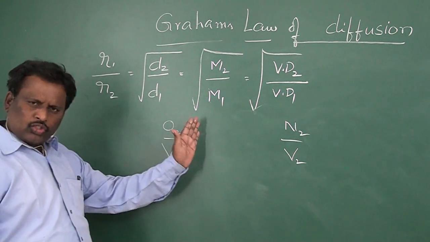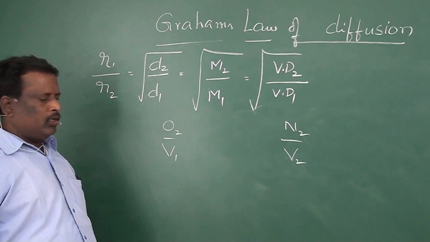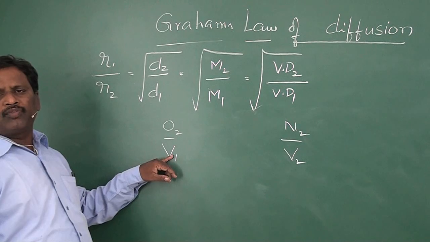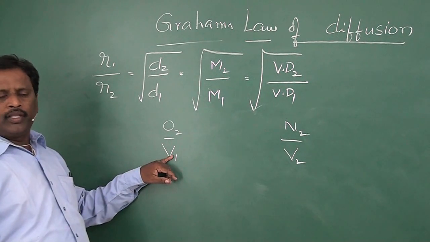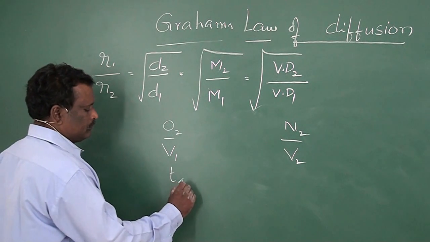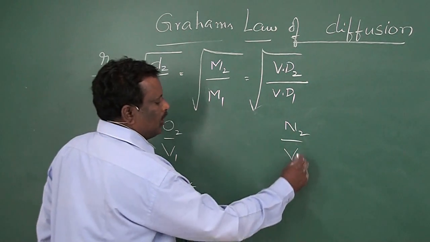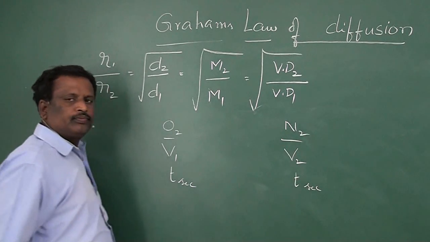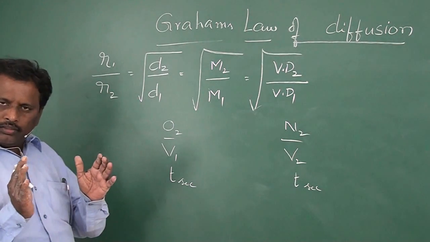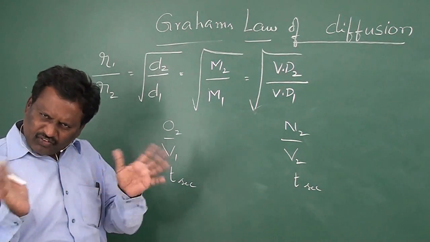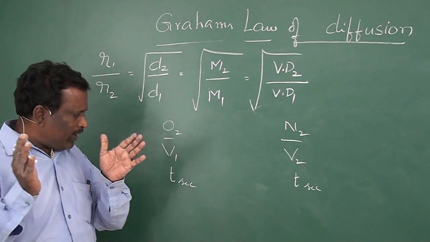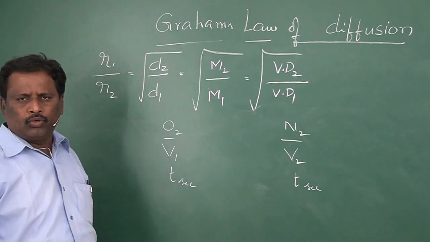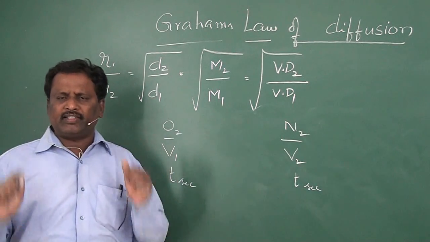Since the molecular weights of these two gases are different, the volume of oxygen that diffused is V1 in T seconds, whereas the volume of nitrogen that diffused in T seconds is V2, because the molecular weights of the two gases are different. Both are in two different containers.